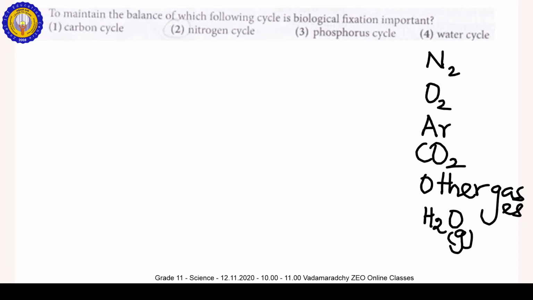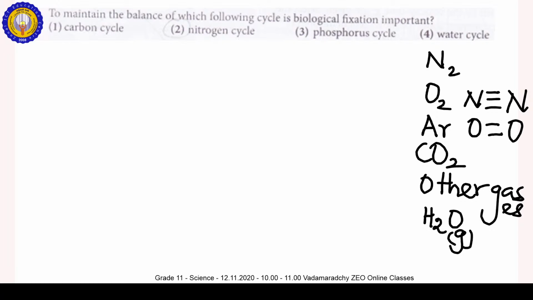In the atmospheric air, nitrogen gas, oxygen gas, argon is the noble gas, a monoatomic gas. So nitrogen and oxygen are diatomic gases. Di means two, so there are two nitrogen atoms, and oxygen is also a diatomic gas.